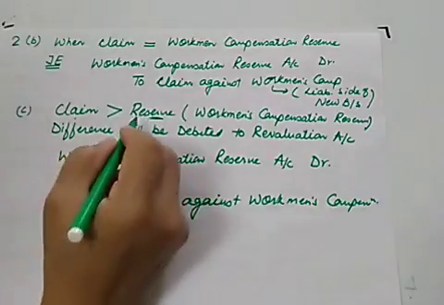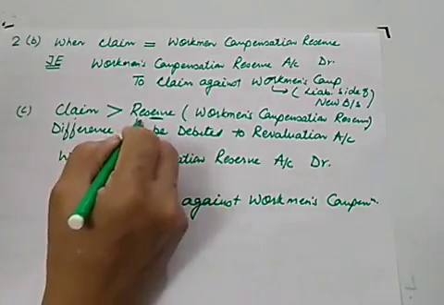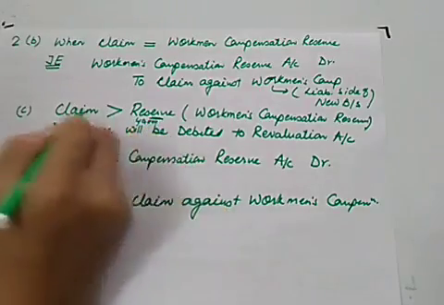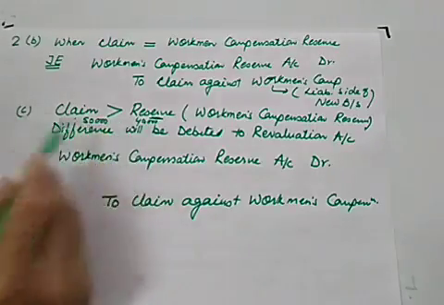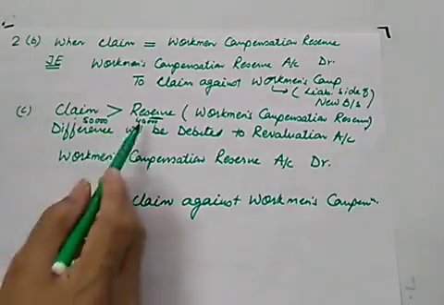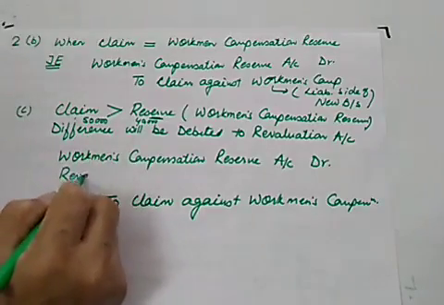Suppose the reserve which is available with us is, let us say, 40,000, but the claim is 50,000. Reserve is 40, claim is 50. So the difference of 10,000 will be debited to the revaluation account.